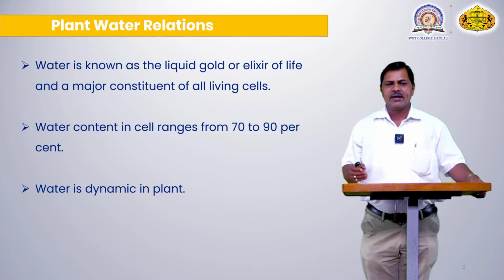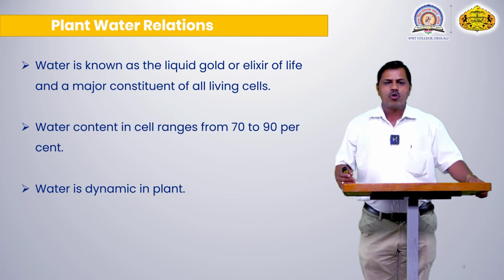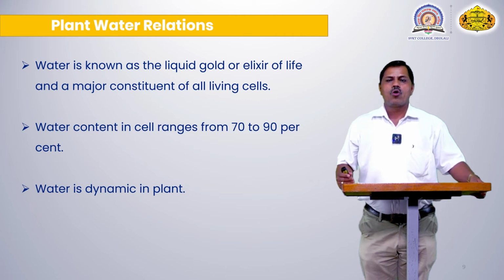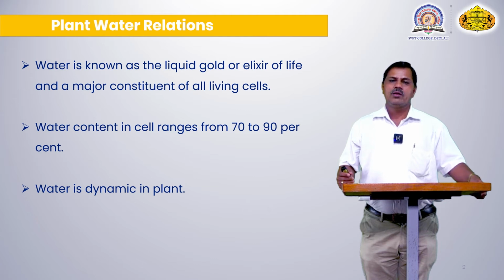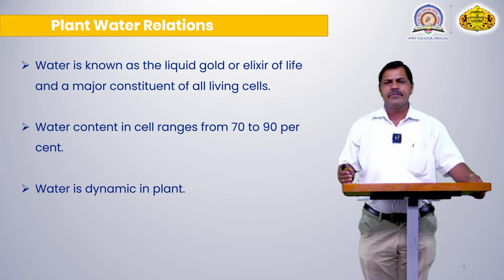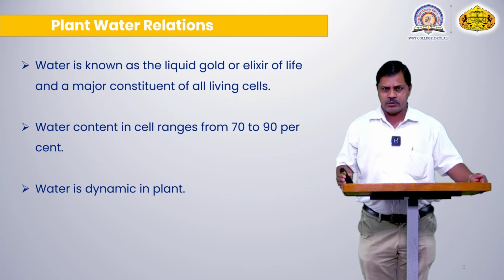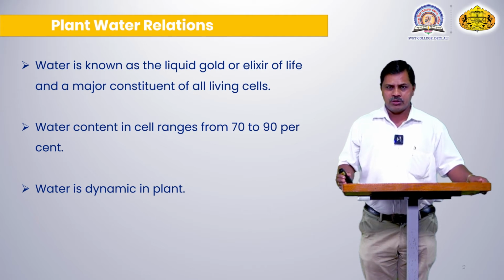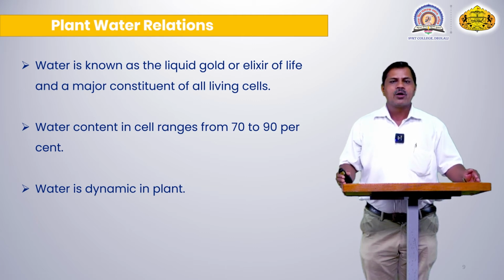What is the relation between plants and living organisms? Water is known as liquid gold, or the elixir of life, and is a major constituent of all living cells. It is like gold on the surface of the earth. Without water, no living organism can survive on the surface of the earth. Water plays the main role in different types of reactions inside the plant. Without these reactions, a plant or any living organism cannot survive.